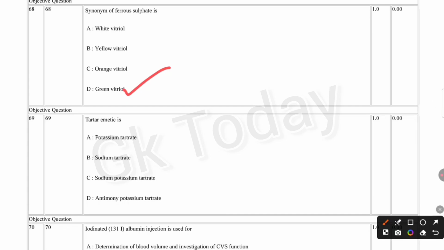Tartar emetic is potassium tartrate, sodium potassium tartrate, or antimony potassium tartrate. Correct answer is antimony potassium tartrate.